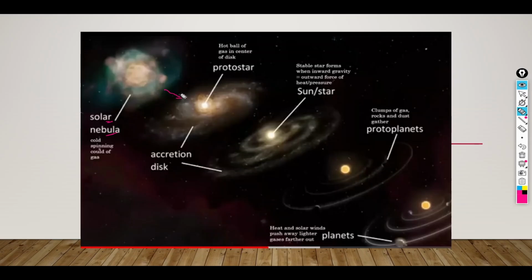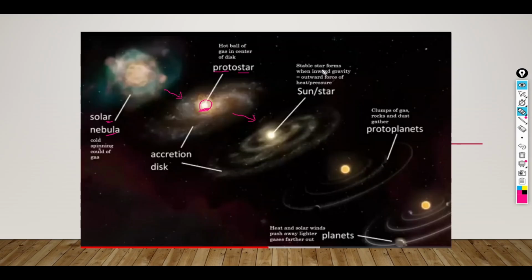The next phase of the formation of the star is known as the protostar. There is a hot ball of gas in the center of the disk. Gradually, because they are spinning, the heavier mass starts concentrating at the center and the lighter mass is all around it. So now this is a protostar, a hot ball of gas in the center of this disk. Now after this stage, what comes?